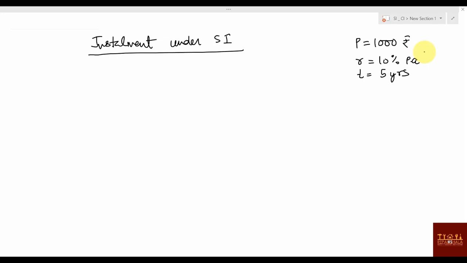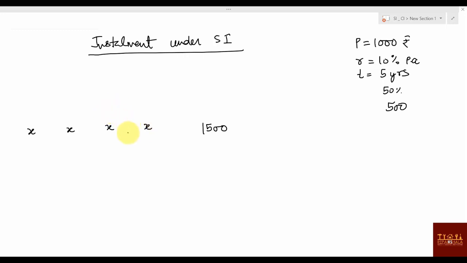Now what is the total amount you have to pay? If I take 1,000 rupees at 10% per annum for 5 years, what will be the total percentage? 50%, means how much interest do you have to pay? 500. So you have to pay 1,500 rupees. If I take that 1,000 rupees and don't give any installment, then at the end of 5 years I need to pay 1,500. So in 5 years he is giving 5 installments: first installment, second, third and fourth.